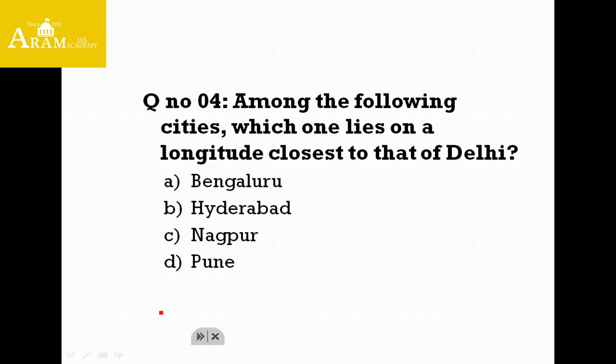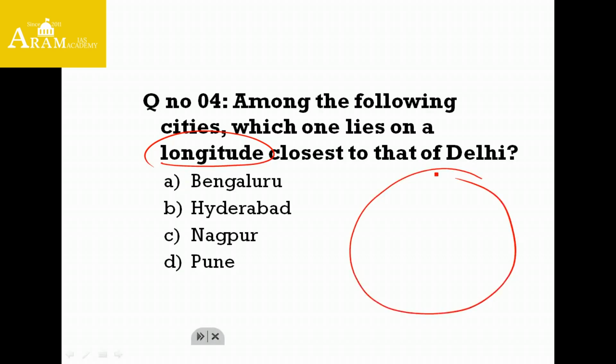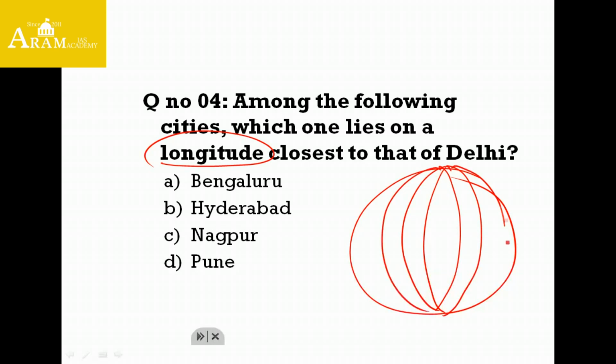In four districts of Rajasthan we can find iron ore deposits. Coming to the 4th question: among the following cities, which one lies on a longitude closest to that of Delhi? For this we have to picture our Indian map and understand the term longitude. Longitudes are imaginary lines running from North Pole to South Pole and encircling the entire globe.